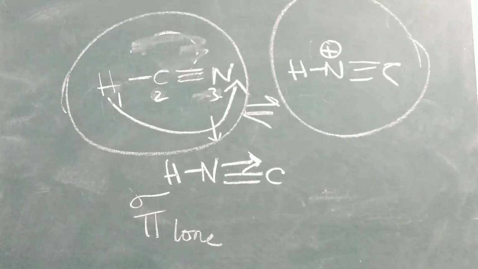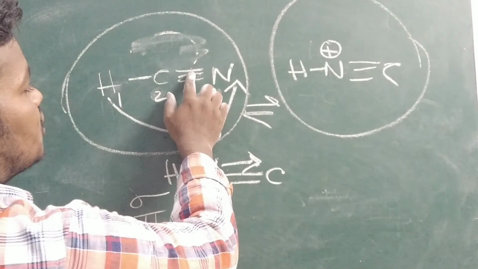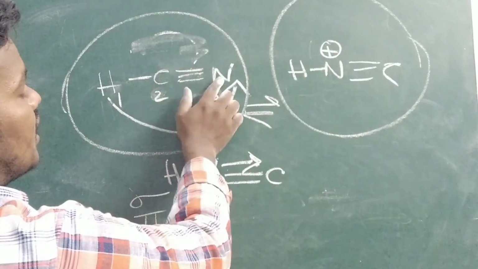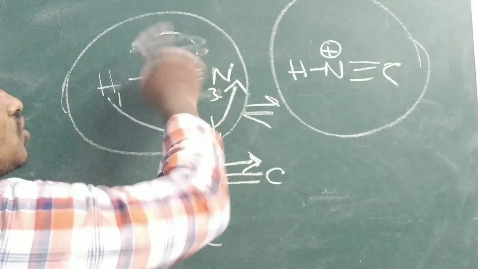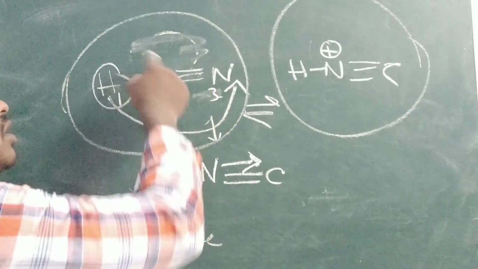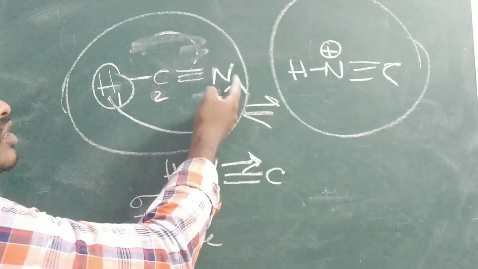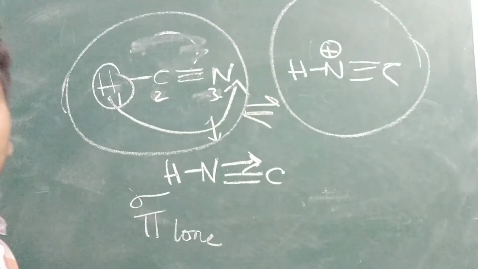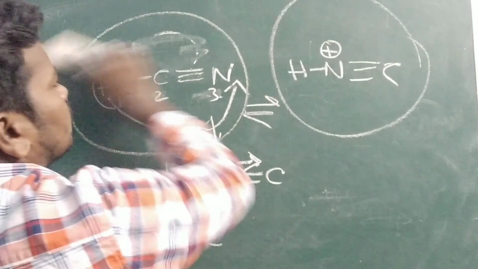The hydrogen is transferred, and the bond is shifted between the carbon and nitrogen. Similar thing. In tautomerism, the number of sigma bonds and the number of pi bonds will be the same. So see one example.